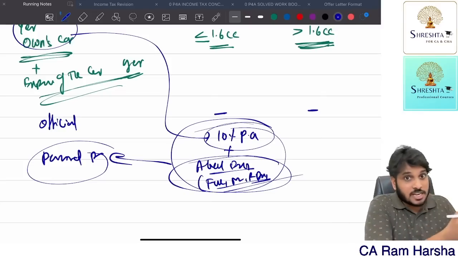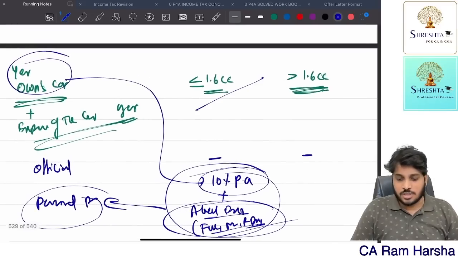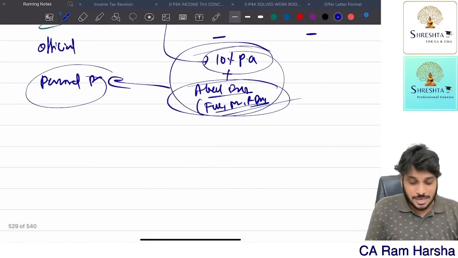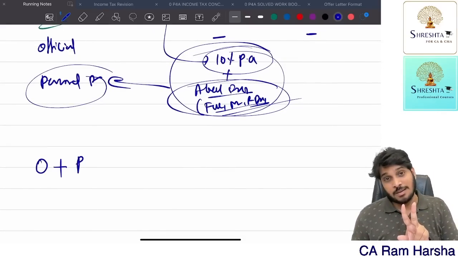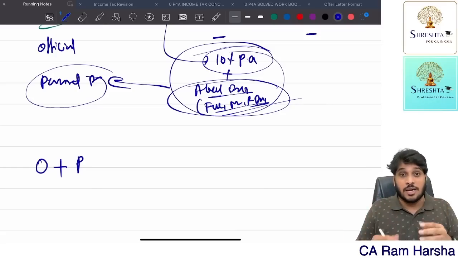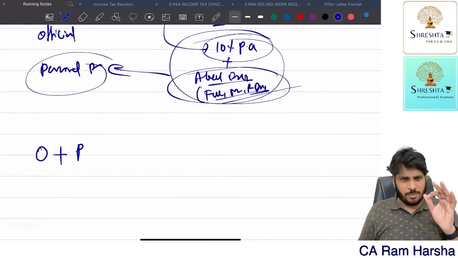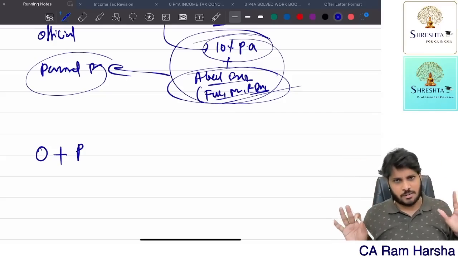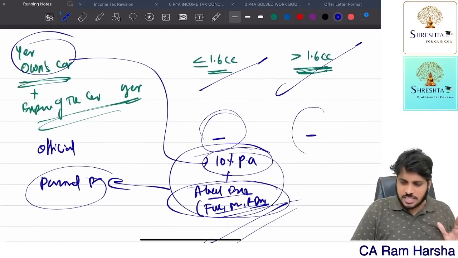Suppose the company took the car on rent and gave it to the employee. Rent expenditure is perquisite. Whether it is less than or more than 1.6, it doesn't matter. Suppose the car is used for both official and personal purposes. Now I cannot tax the full benefit. The perquisite valuation rule says, if the car is owned by the company or rented, whatever, and the company is providing the car: if it is completely official, zero perquisite.